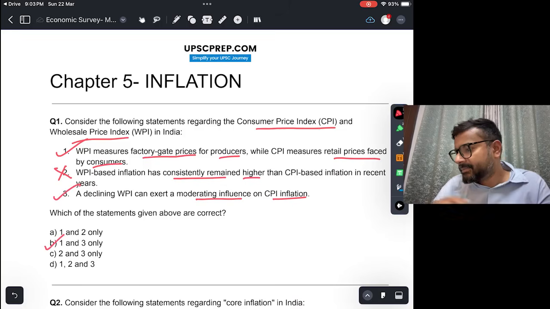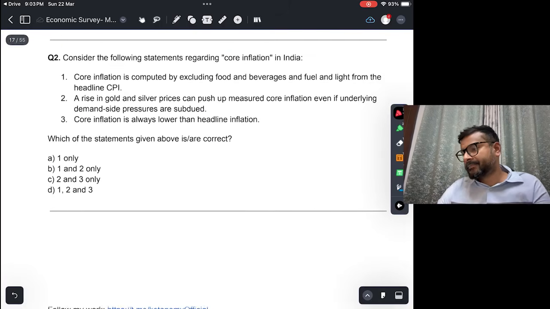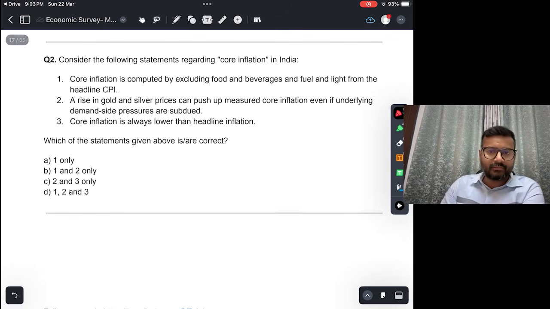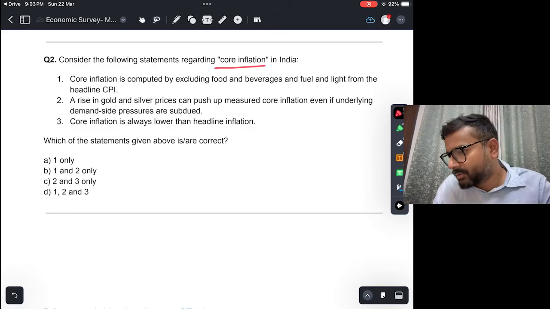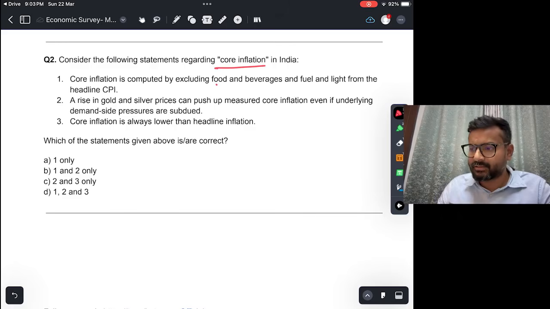Consider the following statements regarding core inflation. Now we know core inflation is inflation minus the inflation of food and fuel, right? So core inflation is computed excluding food and beverages and fuel and light from the headline CPI. This is true. This in fact is the definition of core inflation.